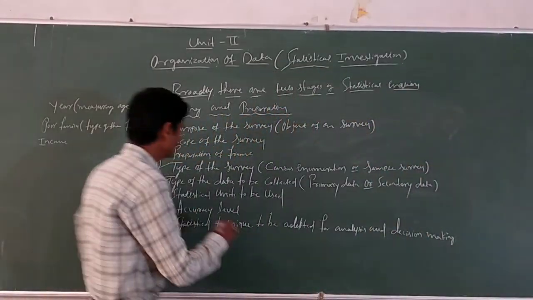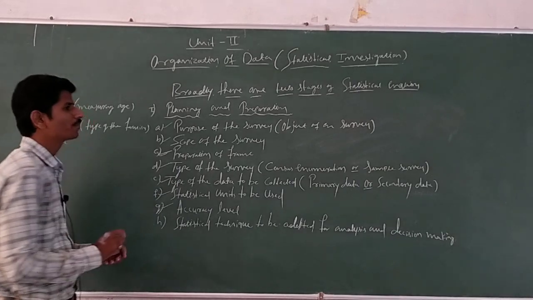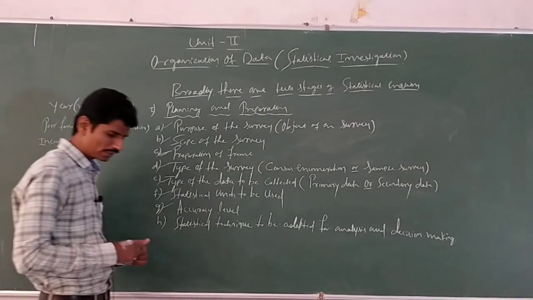The next one is accuracy level. The seventh stage is accuracy level.